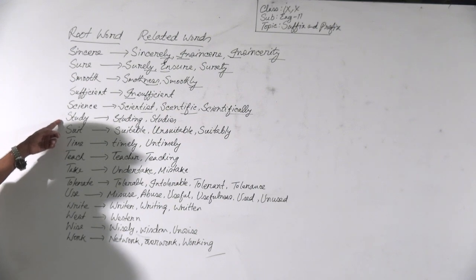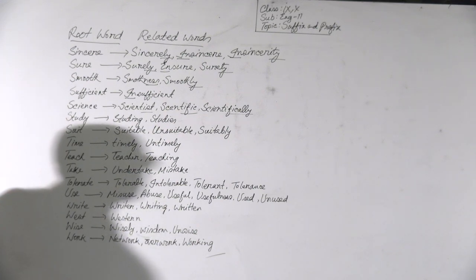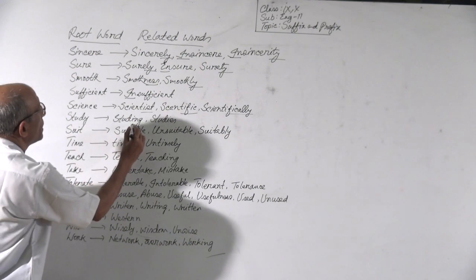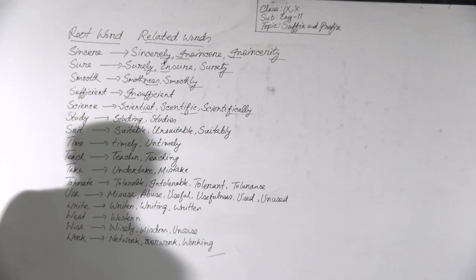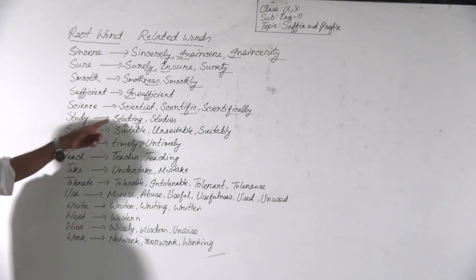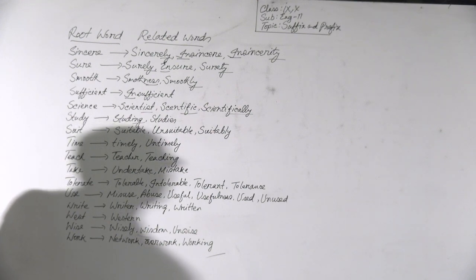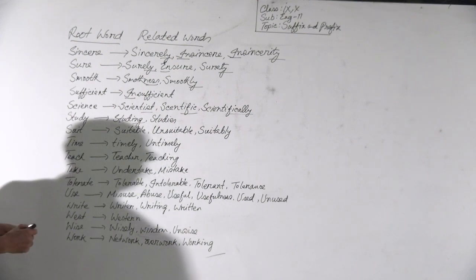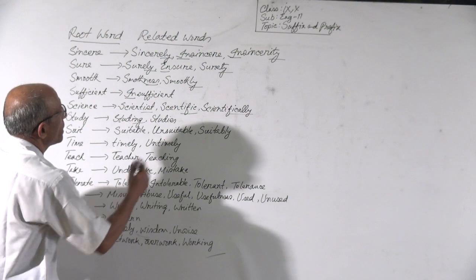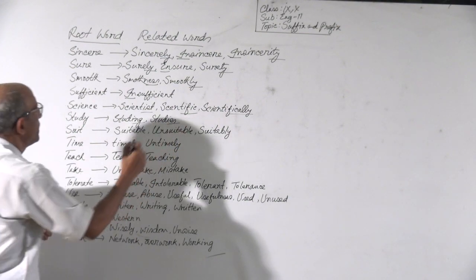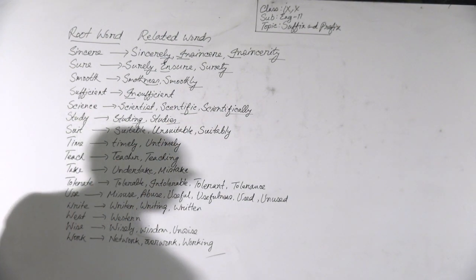Then study. From study we can make studying by adding the suffix ing. Study is a verb, but studying is a noun. Studies is also a noun. By adding the suffix ies, we can make studies.